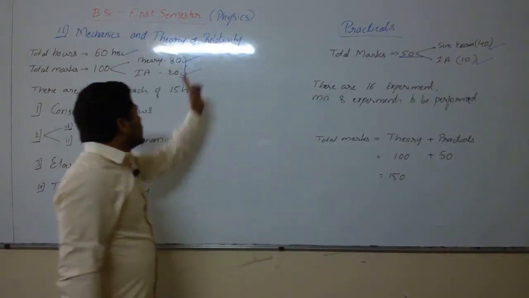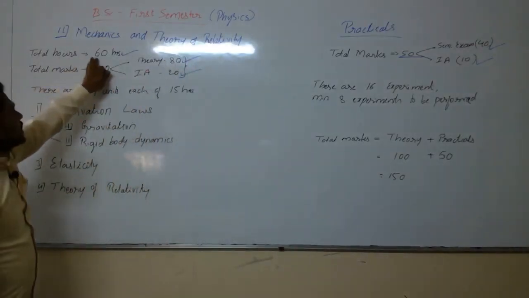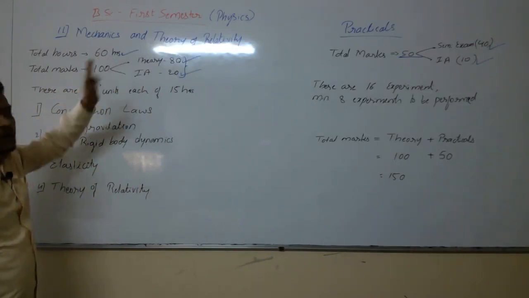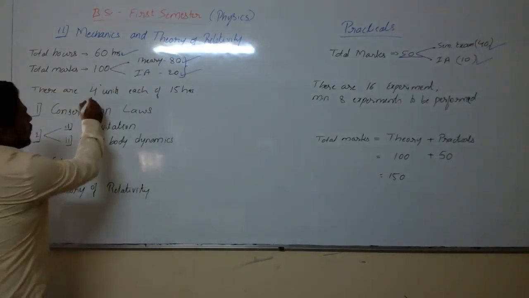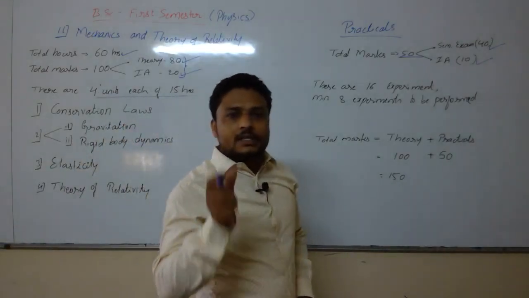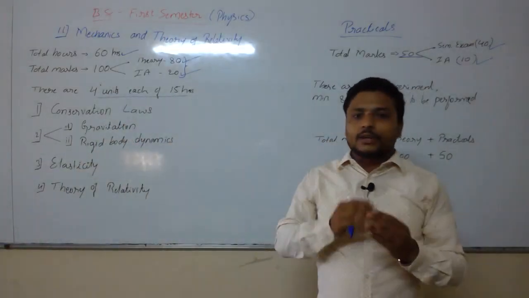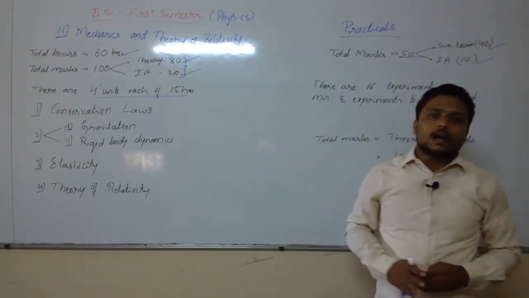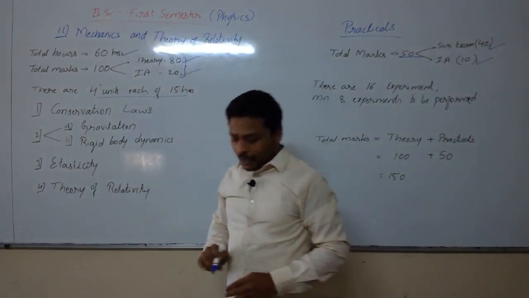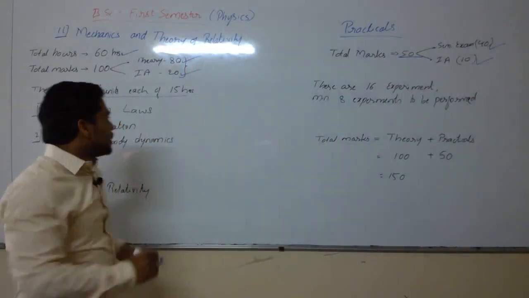Now, the 60-hour syllabus is made of 4 units. Each unit is of 15 hours, and those 4 units are related only to mechanics and theory of relativity. The first unit is conservation laws.